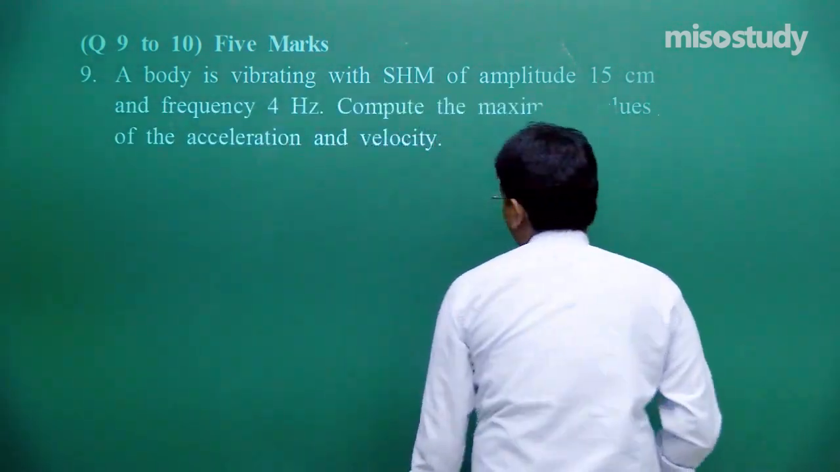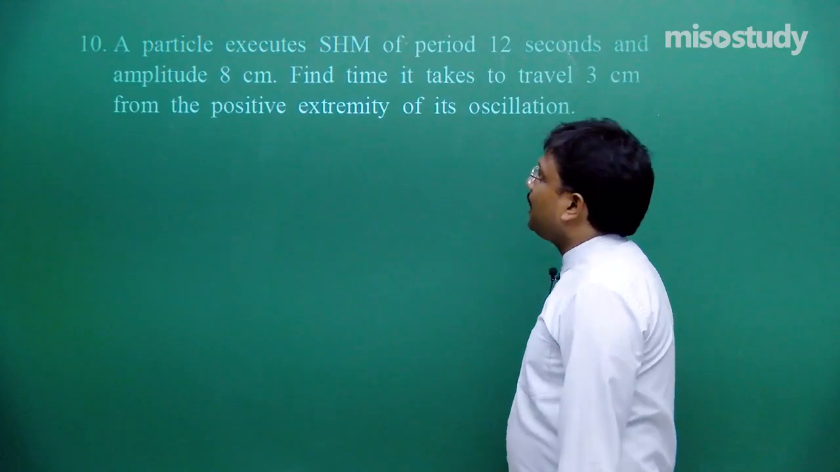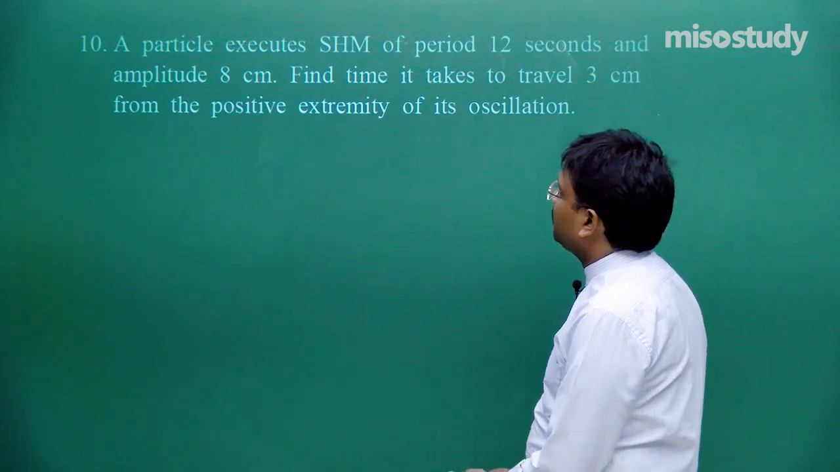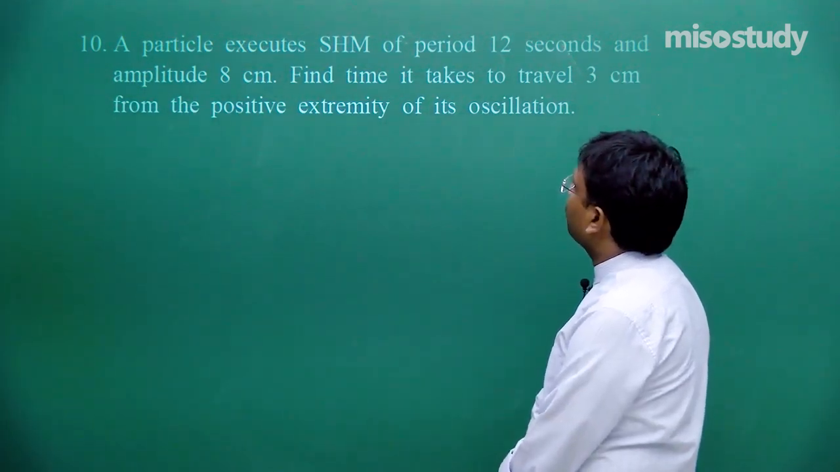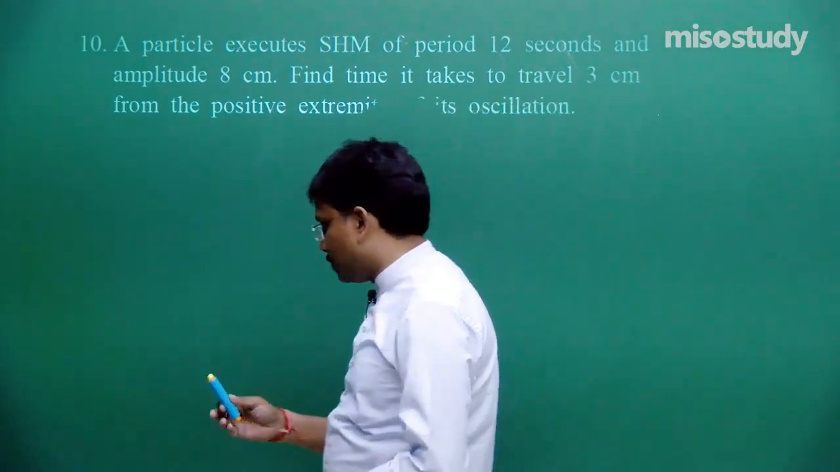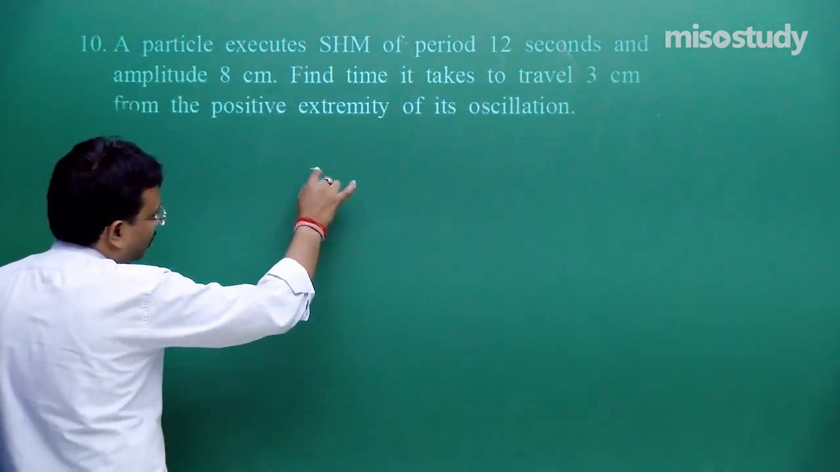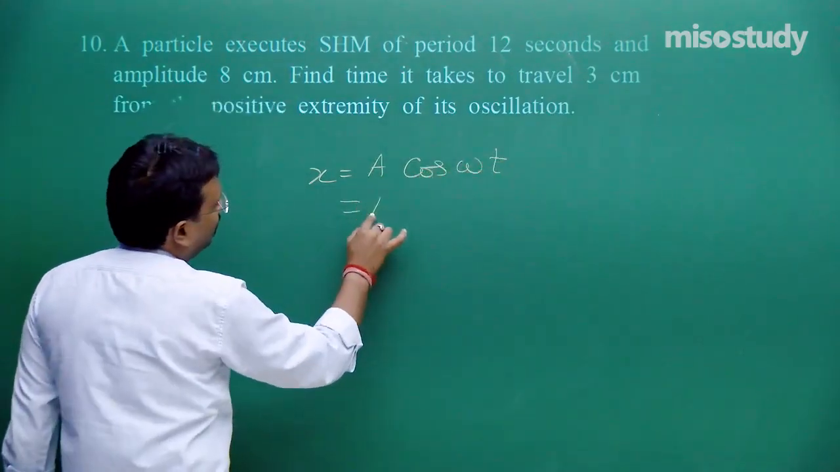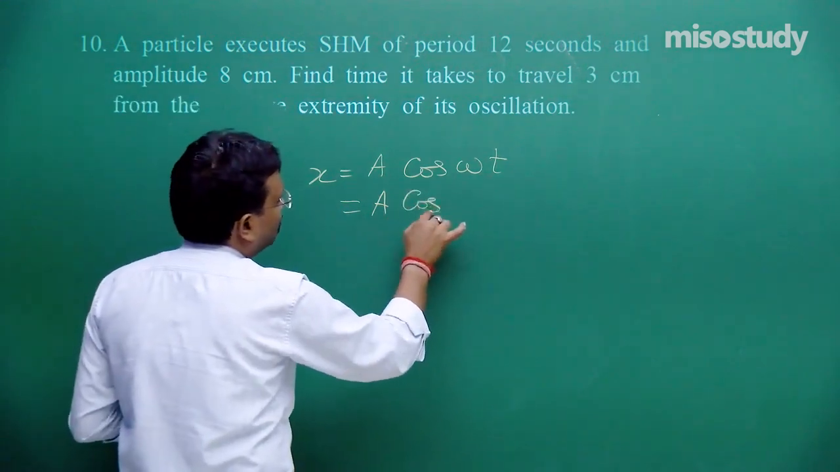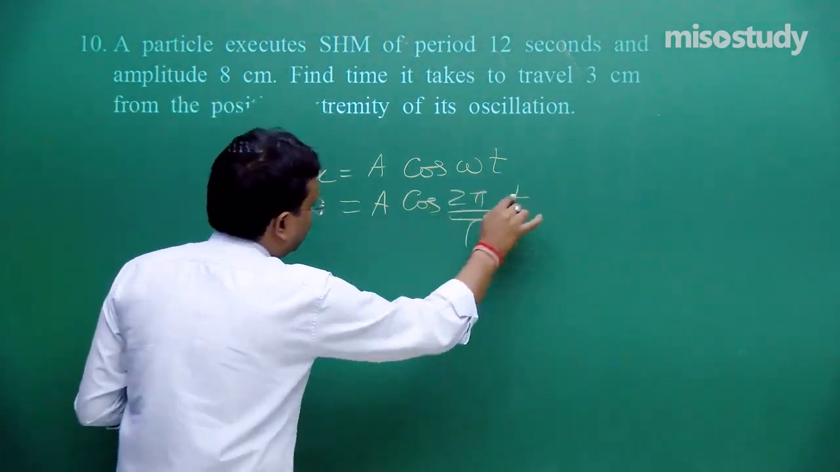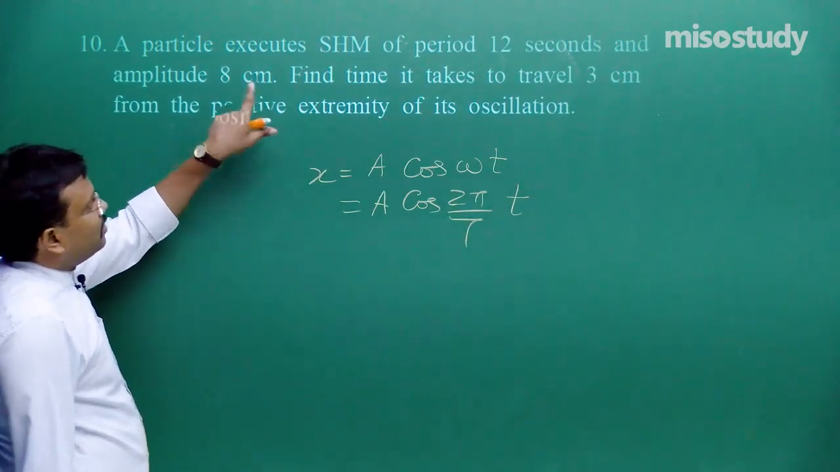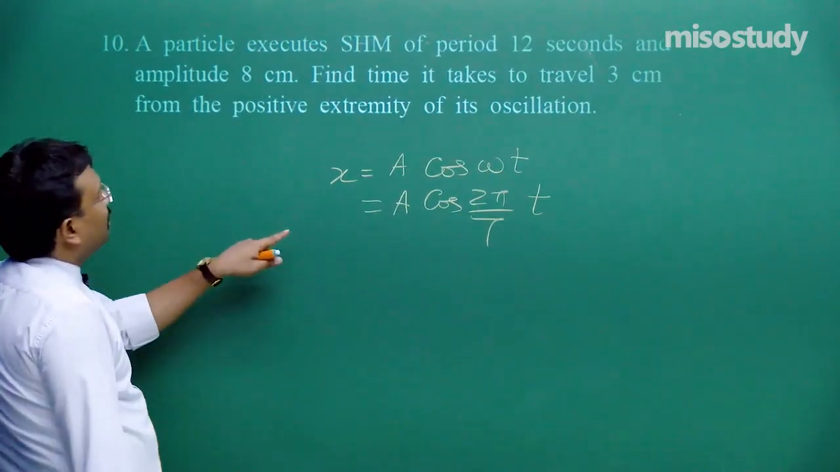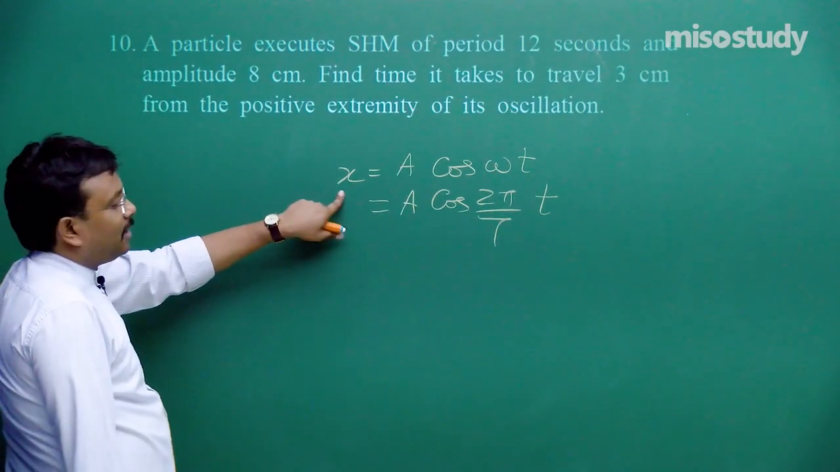Then students, it's finally question number 10. A particle executes SHM of a period 12 seconds and amplitude 8 centimeter. Find the time it takes to travel 3 centimeter from the positive extremity of its oscillation. First you should write down the equation, x is equal to A cos omega t. Moreover, more beautiful is cos 2 pi upon T into t. A is given in the problem, yes. T is given in the problem, yes. It takes to travel 3 centimeter, x is given in the problem, yes.